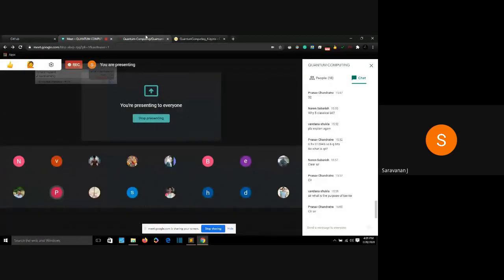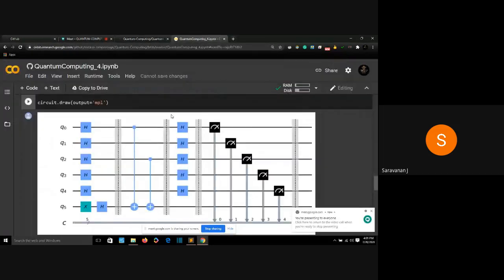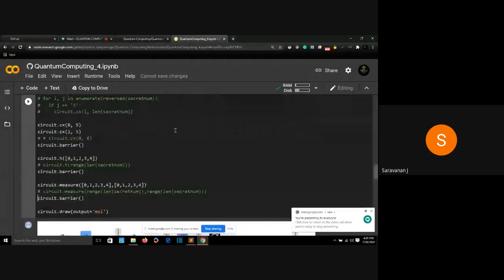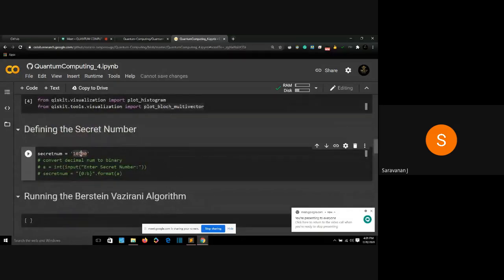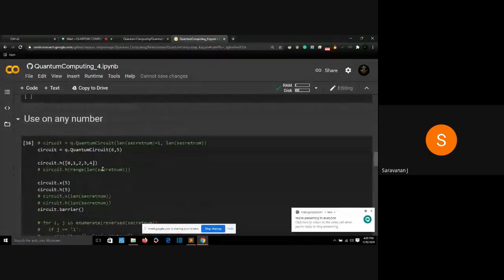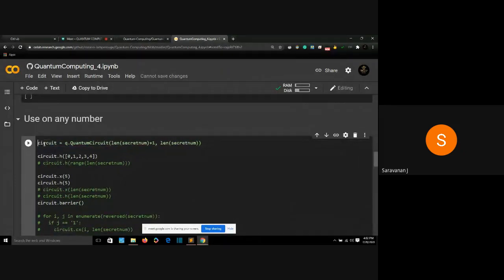All right. So we did it, but it will only work for this certain secret number. It won't work if I give any other new secret number. So how do I make it work for any secret number? A way is, well, I'll remove all these things. I'm doing the same operations for any secret number. So don't confuse yourself with this code. What I'm actually doing is making it work with every secret number. So I removed these parts. I'll comment out this part